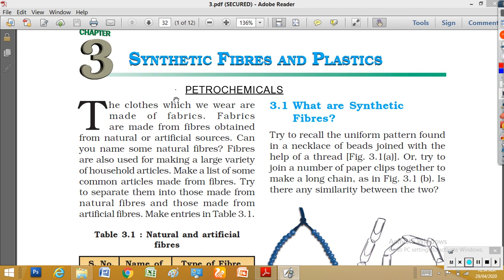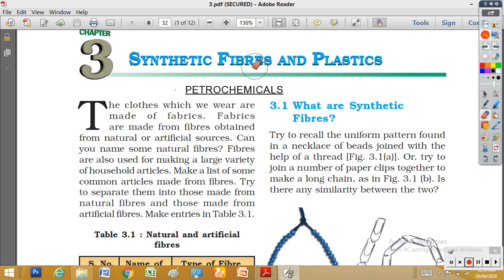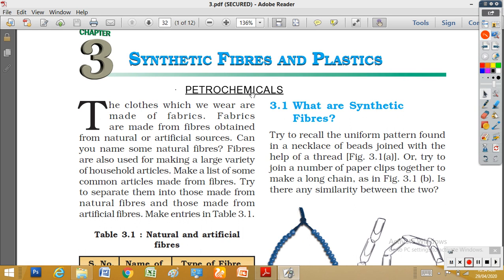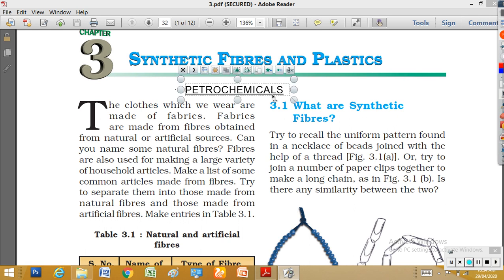When we take petrochemicals from the earth, they contain a lot of materials, petrol, diesel, kerosene, and one of these materials is the basic material for making synthetic fiber. So we can say that synthetic fibers are usually made from petrochemicals, the chemicals which we get from petroleum products.